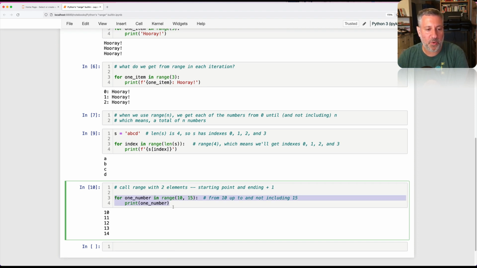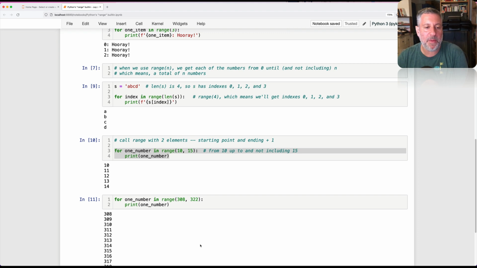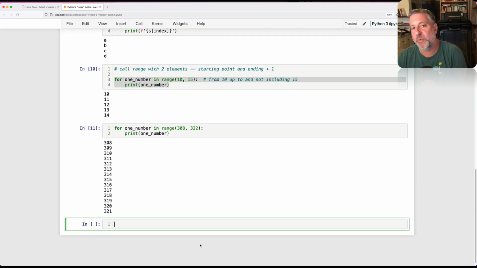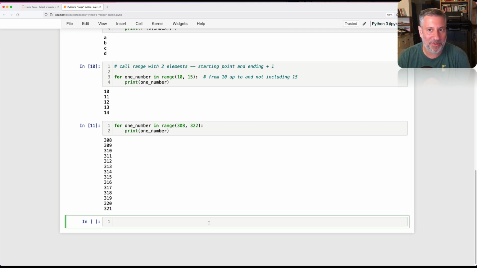But I can do this, of course, with all sorts of things. I can say here, from 308 until 322. And it'll print out all the numbers from 308 up to and not including 322. So you can really do this with any numbers you might like. I mean, if you make them really big, then you might be waiting a long time, but do that on your computer. I'm not going to do that on mine.